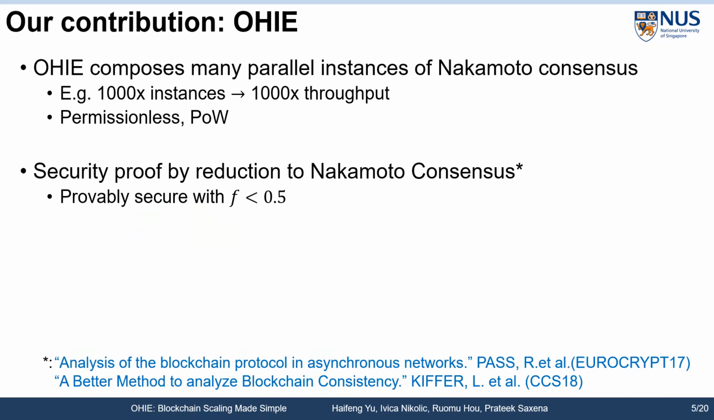We give a yes answer to the earlier question. By composing parallel instances of Nakamoto consensus, we propose a novel blockchain, OHIE. OHIE uses as many instances of Nakamoto consensus as the network bandwidth permits, and its throughput scales linearly with the number of parallel instances. The simplicity and modularity of OHIE enables us to obtain a natural security proof that is based on a reduction from existing analysis on Nakamoto consensus. Specifically, our reduction proves OHIE safety and liveness under adversarial computation power fraction f for any constant f below 0.5.